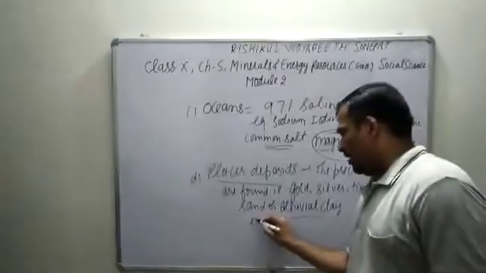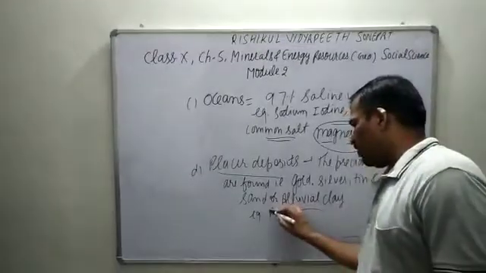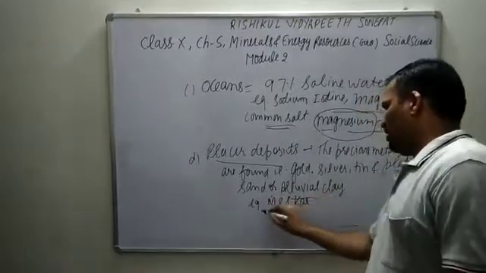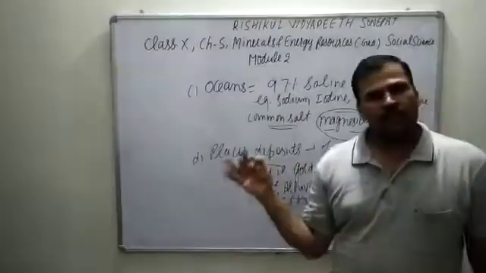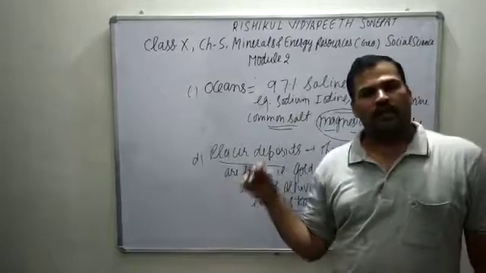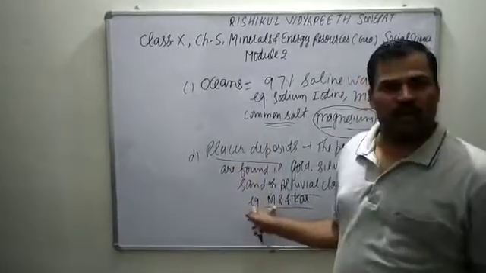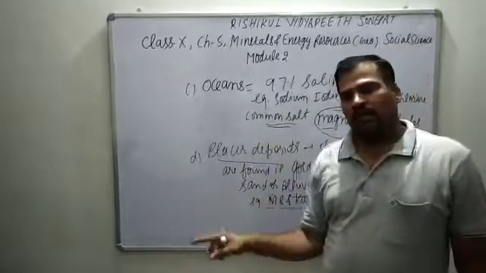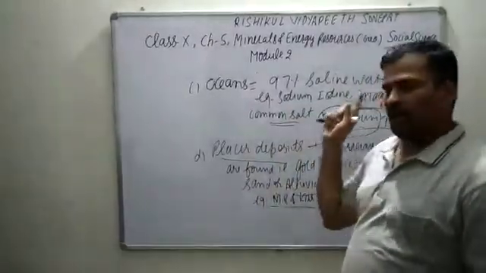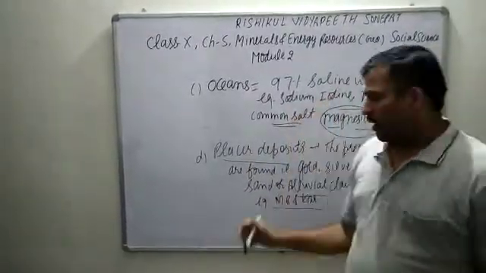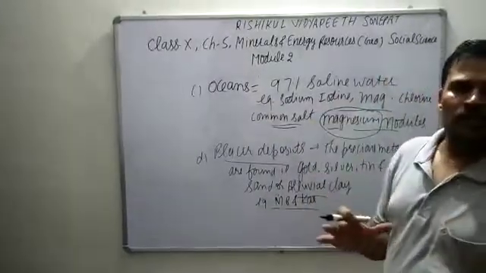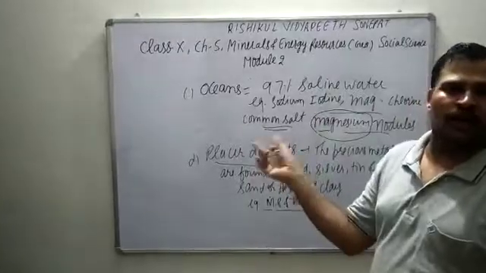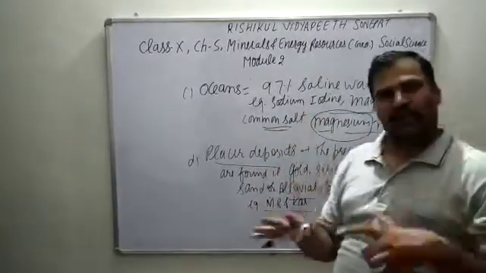The mines are there in Maharashtra, Madhya Pradesh and Karnataka. These are the places where placer deposits are there: in Madhya Pradesh, Panna, and in Karnataka, Kolar. These precious minerals are found, and they are very important. They are found in mines, but not like coal and iron. They are found in sand or clay.